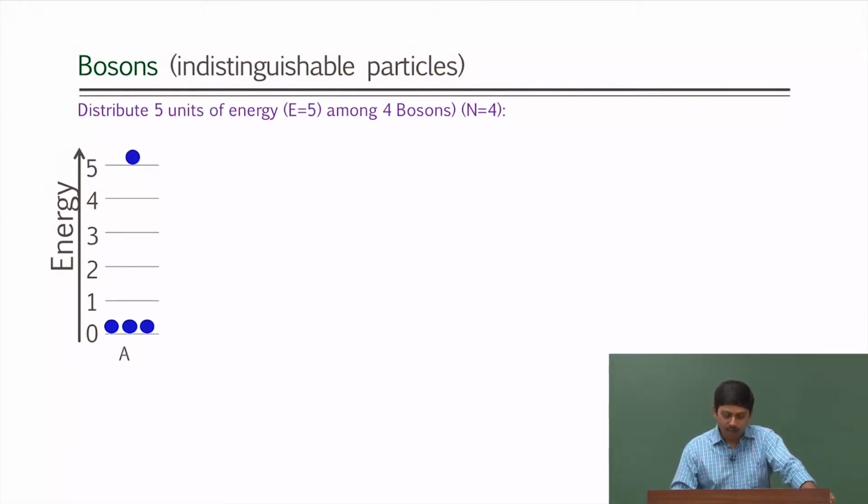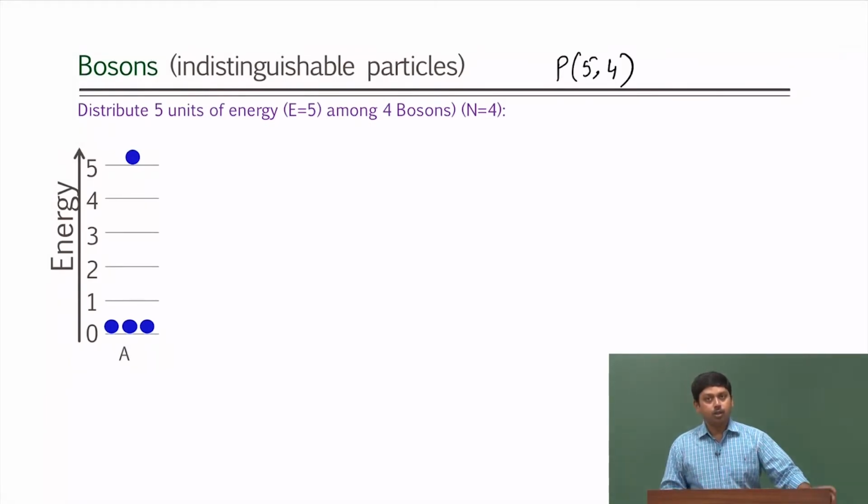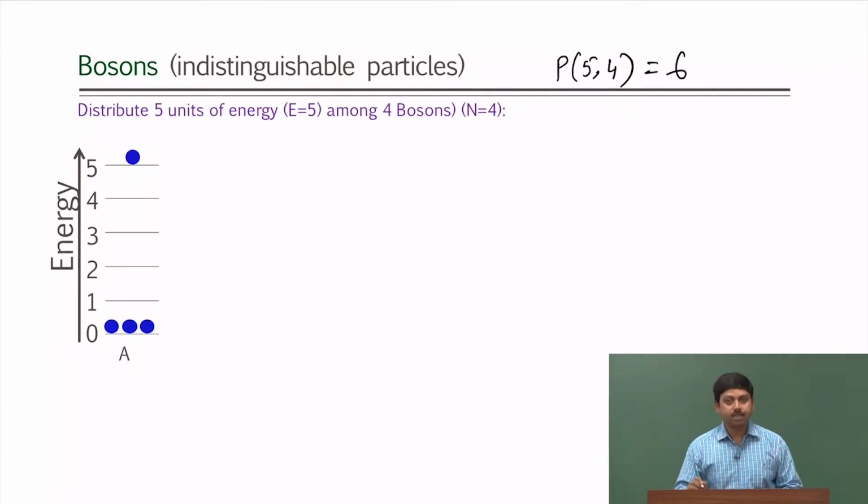Therefore, we can no longer distinguish whether the green particle is up or the red particle is up, or which particle is up. So how many possible ways can we get this distribution? Only one possible way, because whatever particle we bring up, we do not know which particle we are bringing up. So the number of microstates for distribution A is 1. However, the number of distributions still remains P, the partition of 5 units of energy into 4 particles. So P(5,4) is still 6.